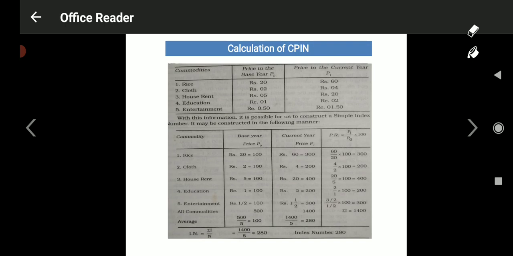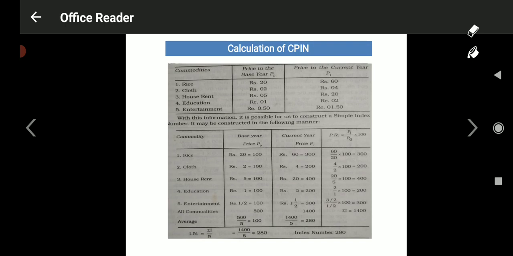Okay. 1400 divided by 5 is equal to 280. Okay. So base year price is 100, current year price is how much? 280. What you understood here? So the price of these 5 commodities increased 2.8 times more than the earlier price. It was earlier 100 rupees, it becomes now 280 rupees.